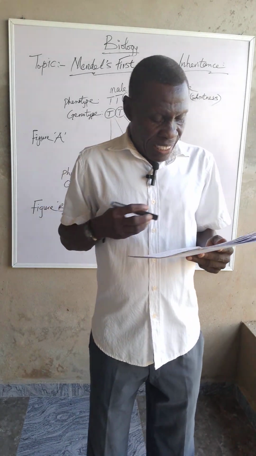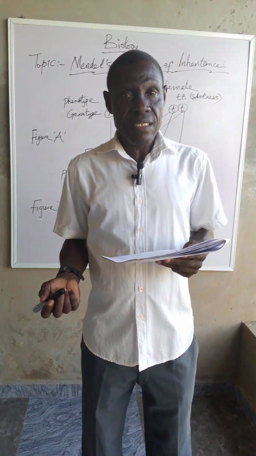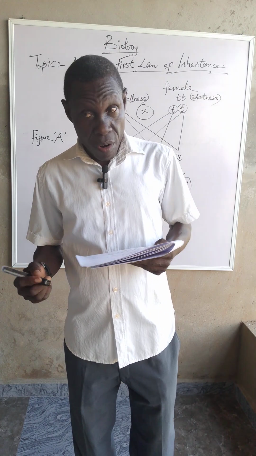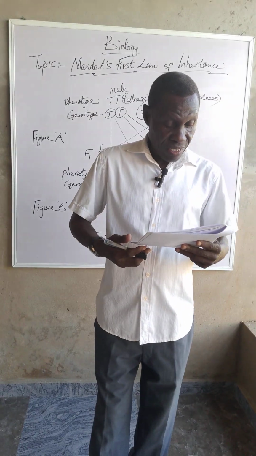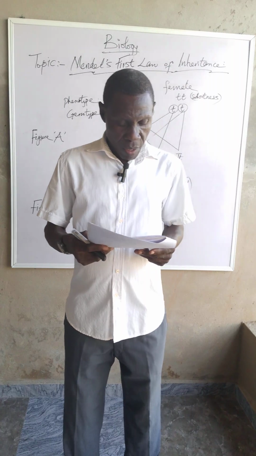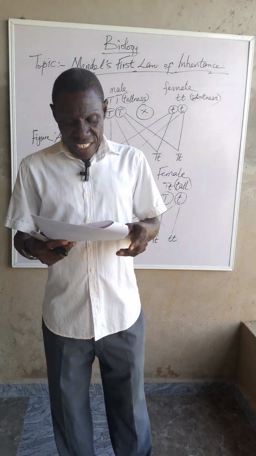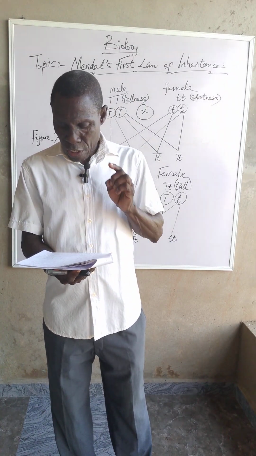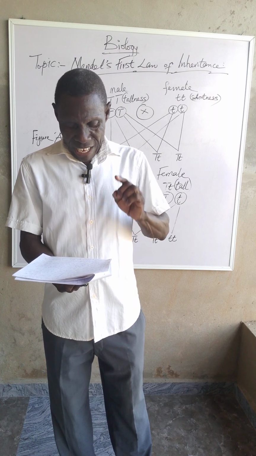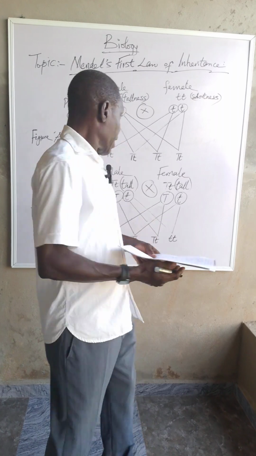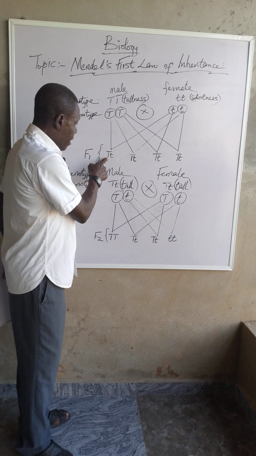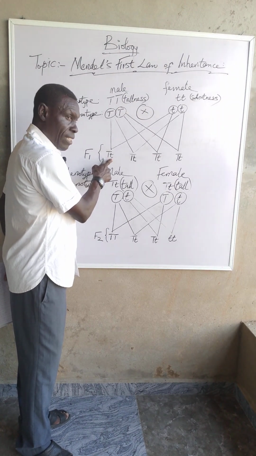This is in compliance with Mendel's law of segregation of germinal units. A heterozygous individual is represented by one dominant gene and one recessive gene, just as the capital T and small t.